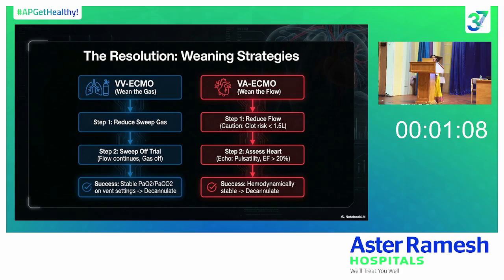Whereas in VA ECMO, we will reduce the flows gradually, and we'll see whether there is any hemodynamic instability or not, and again we will check the echo for contractility of the heart. If the contractility is good even after reducing the flow, and the patient's hemodynamics are stable, we can say that the patient is ready to wean from the VA ECMO, and we can decannulate the patient.